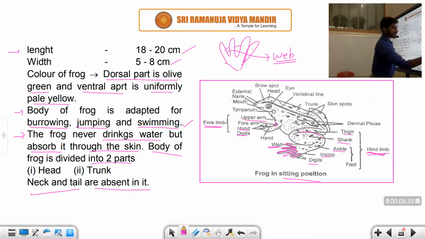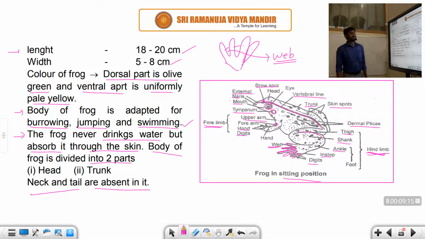So students, this is about the hind limbs. Now in this one, the dorsal part of the frog has dermal plicae and skin spots, and this is called the trunk. There is a line called the vertebral line, and on one side of it is the eye. The eye has a center, which we can represent as a brown spot, and this is the head part. Before the eye there is the external nares, the mouth, and the tympanic membrane. So these are the parts of the frog, student.